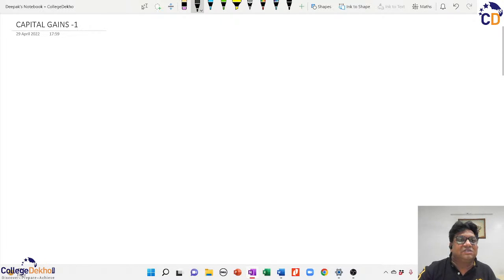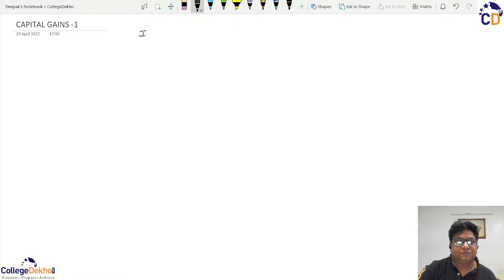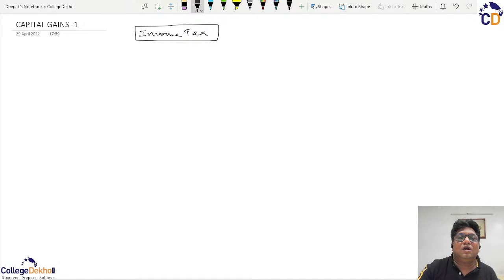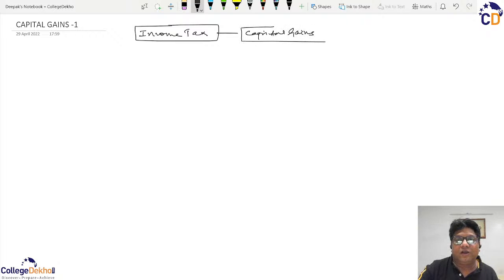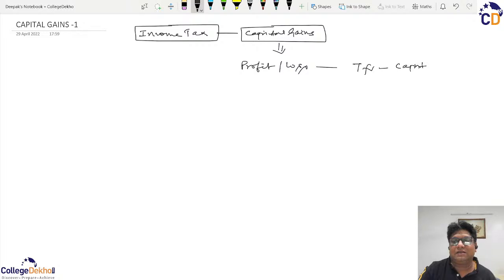So, as we have discussed in our earlier sessions on income tax, there are primarily five heads under which whatever income is earned by an assessee is to be taxed. And this capital gains head denotes one of the special heads as it includes primarily non-recurring income, though not necessarily. Why? Because capital gains denotes any profit or loss which has arisen only due to the transfer of any capital asset by the assessee.